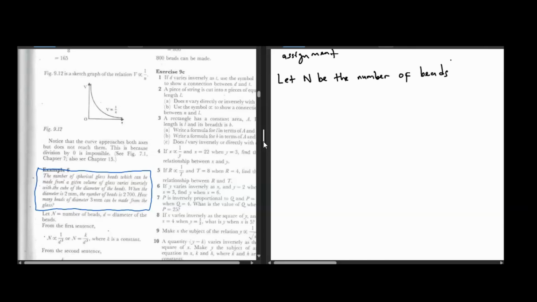Zvinoitika panapa hama dzangu ndezvekuti sometimes pavanokupai maquestions apa vanowanza mbambo pachitehwe cheshinti just to confuse you. Maquestions aya vanowedzera information iri unnecessary. For example, the number of spherical glass beads which can be made from a given volume of glass.